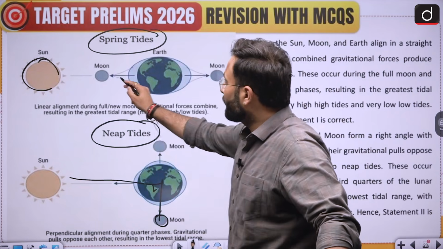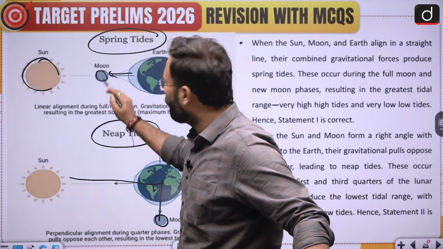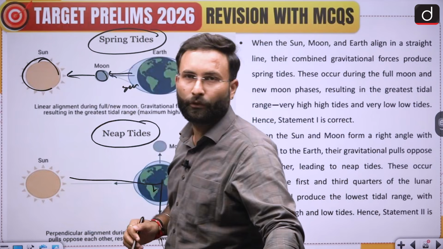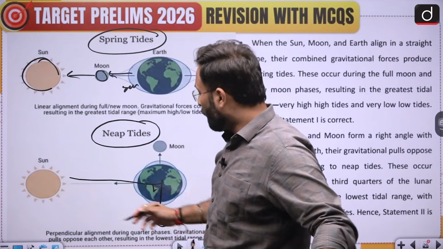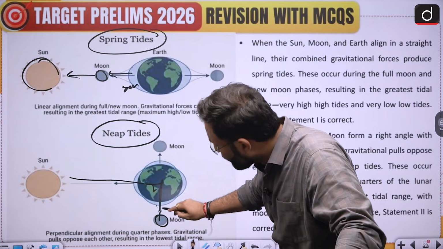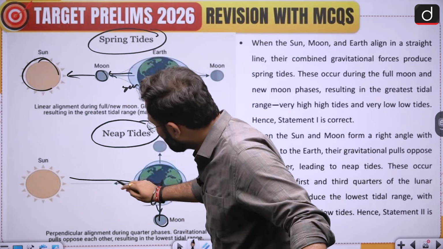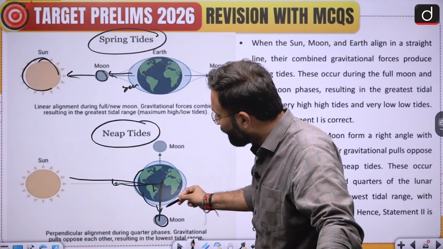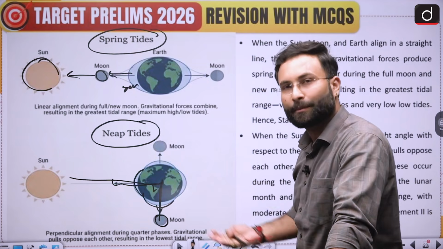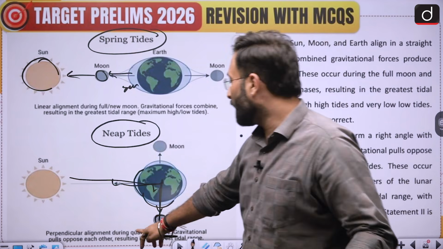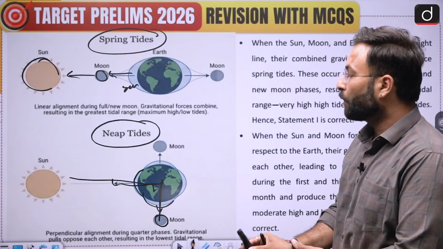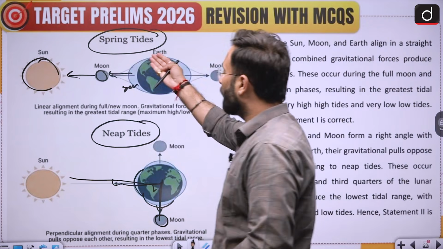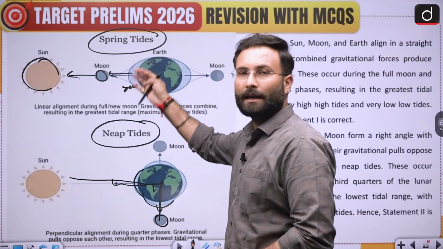Okay, now moon is also exerting a force on the earth's sea water. Sun was also exerting the force, so this force was combined. Now in this particular case, moon will be exerting a force over here, sun will be exerting a force in this direction, so the tides will be there, but they will not be having that much of the magnitude. Okay, now perpendicular alignment during the quarter phase, gravitational pull opposes each other, resulting in the lowest tidal ranges. So that is how you define a spring tide and the neap tide.